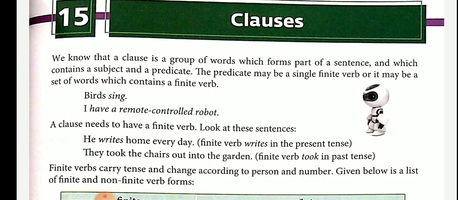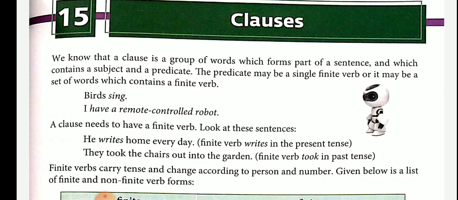Finite verbs carry tense and change according to person and number. Given below is a list of finite and non-finite verbs. Finite: present tense form.